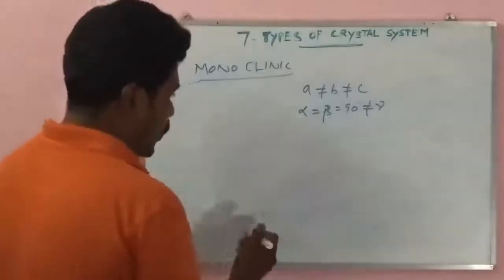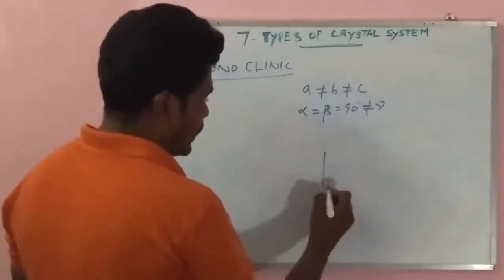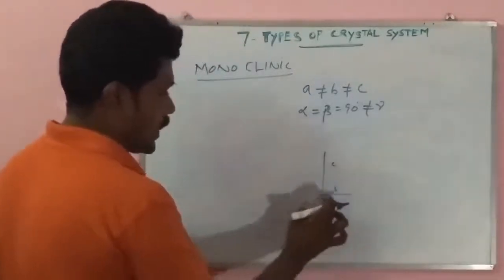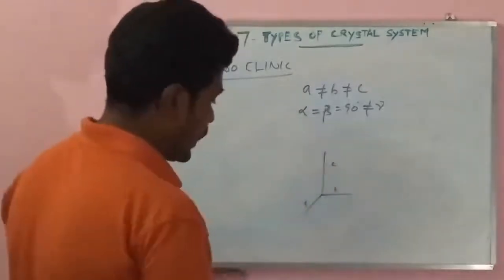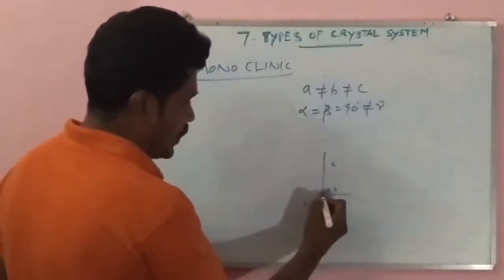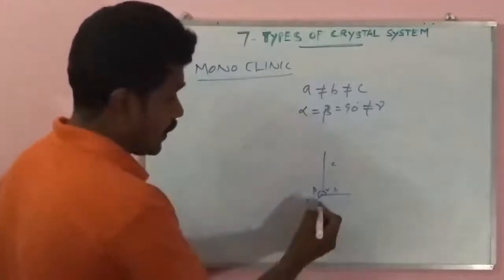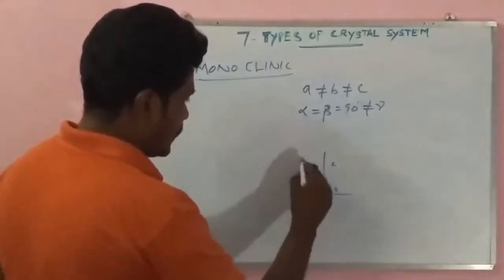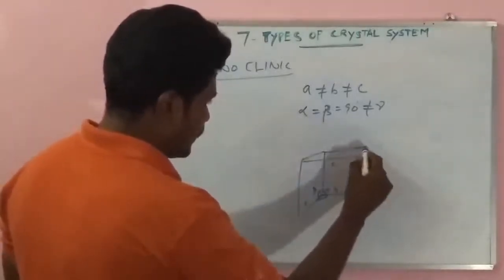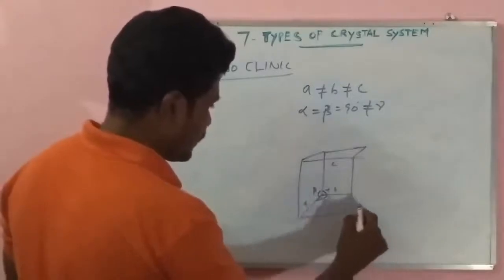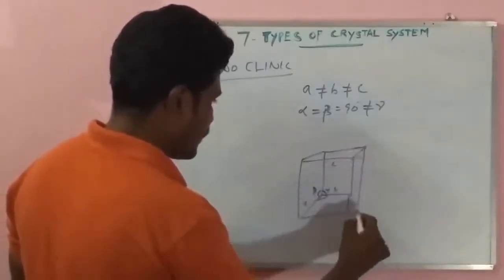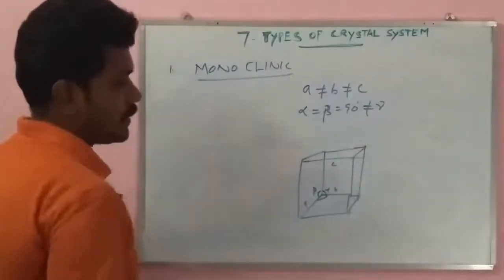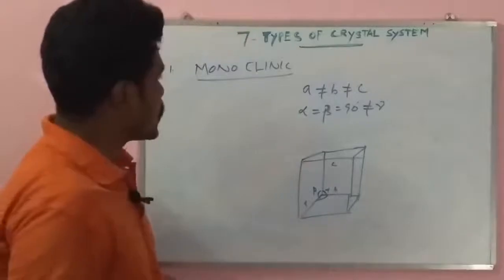So the monoclinic structures have values for a, b and c, with a not equal to b not equal to c. Otherwise, for the angles, alpha and beta are the same at 90 degrees, and gamma is not equal to 90 degrees. Understand? Like these crystal systems. So this structure is known as monoclinic.